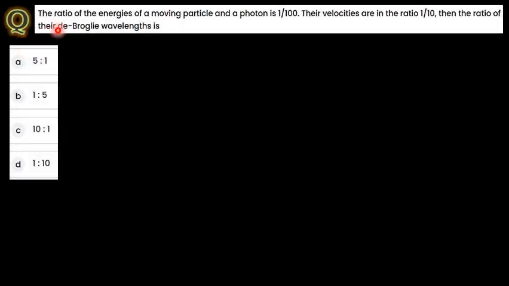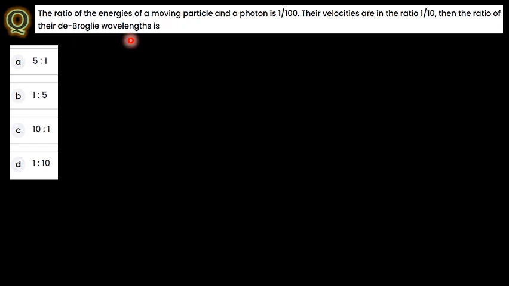The problem here is about the ratio of energies of a moving particle and a photon. The particle and photon energy ratio here is 1 is to 100, and their velocities are in the ratio of 1 is to 10. Then find the ratio of de Broglie wavelength.